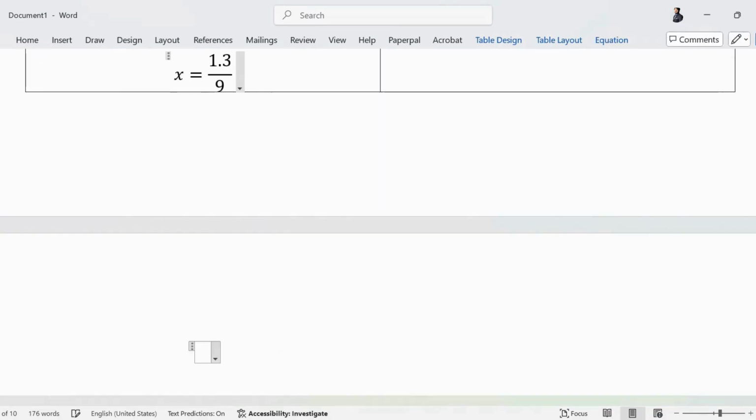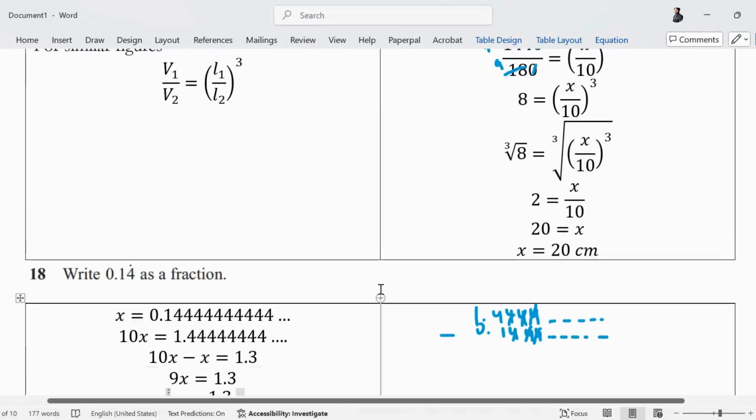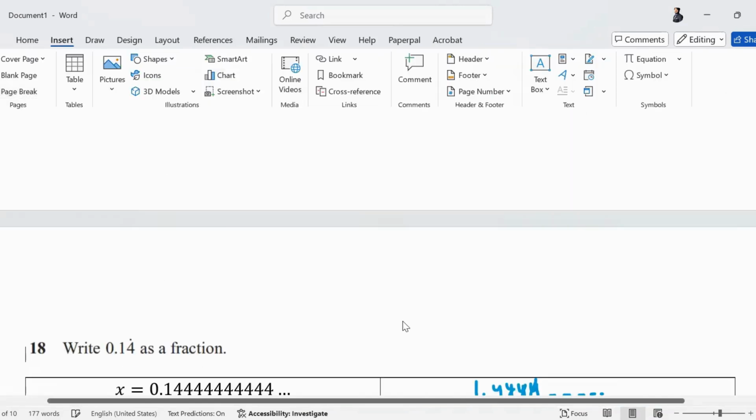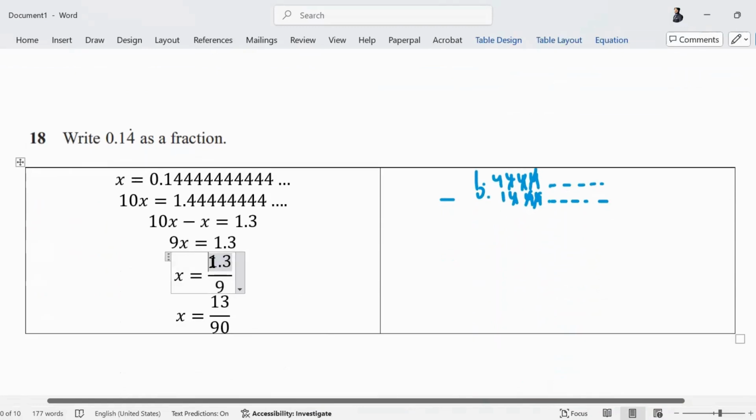दोनों को 10 से मल्टीप्लाई कर लो. 13 upon 90. Can you simplify this any further? Because decimals or fractions दोनों एक साथ नहीं रखते हैं. So if we got 1.3 upon 9, this is not the right way to do. तो करो माइनस. इसमें से you take 10x and you subtract it from x. You start from subtraction from right. बहुत सारे 4s हैं, खत्म नहीं हो रहे.